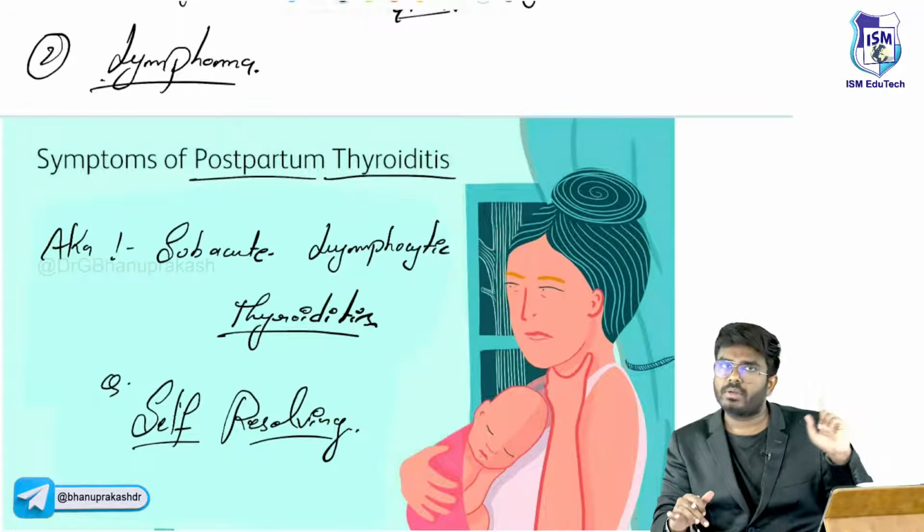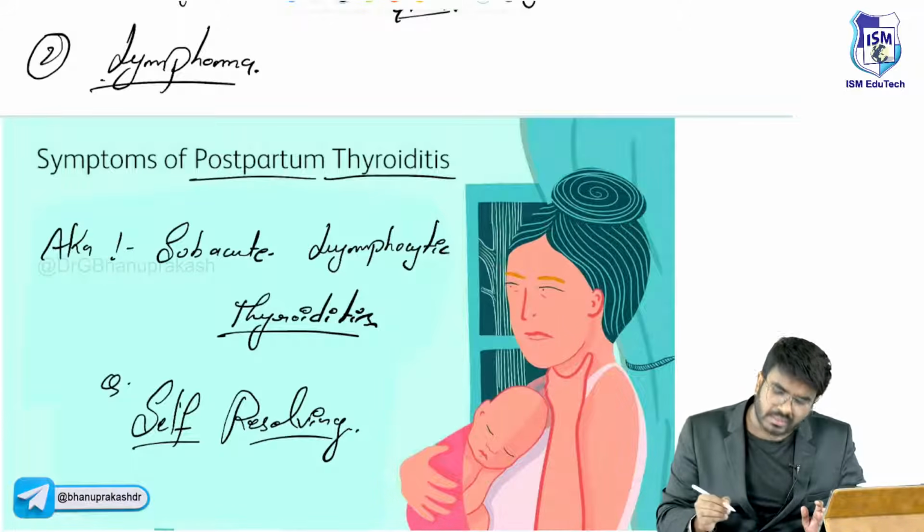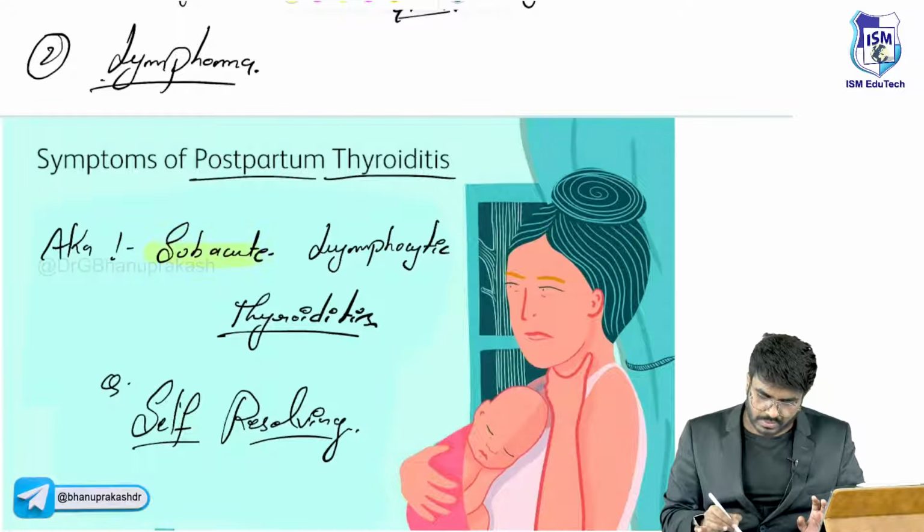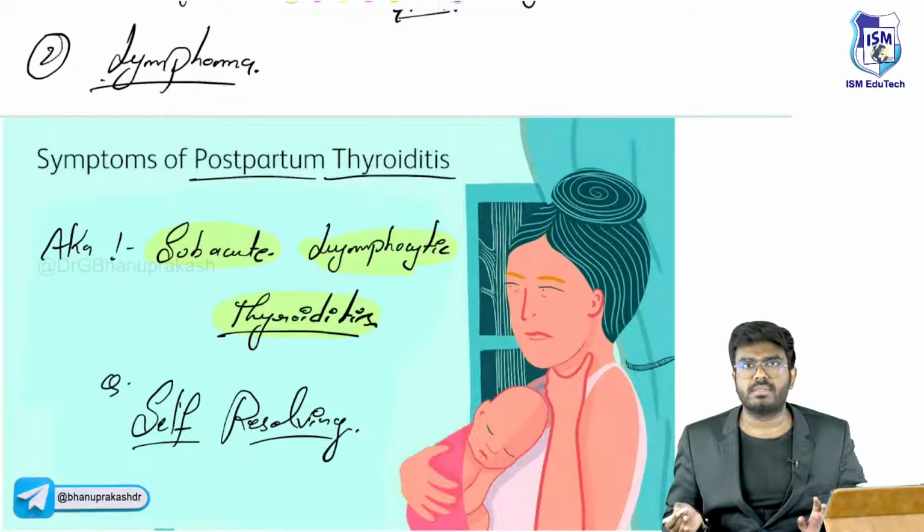Many exams I have seen this question. I don't know why, but they will ask you. Subacute lymphocytic thyroiditis seen after pregnancy in females, after delivering the baby. Self-resolving condition. No need to do anything.